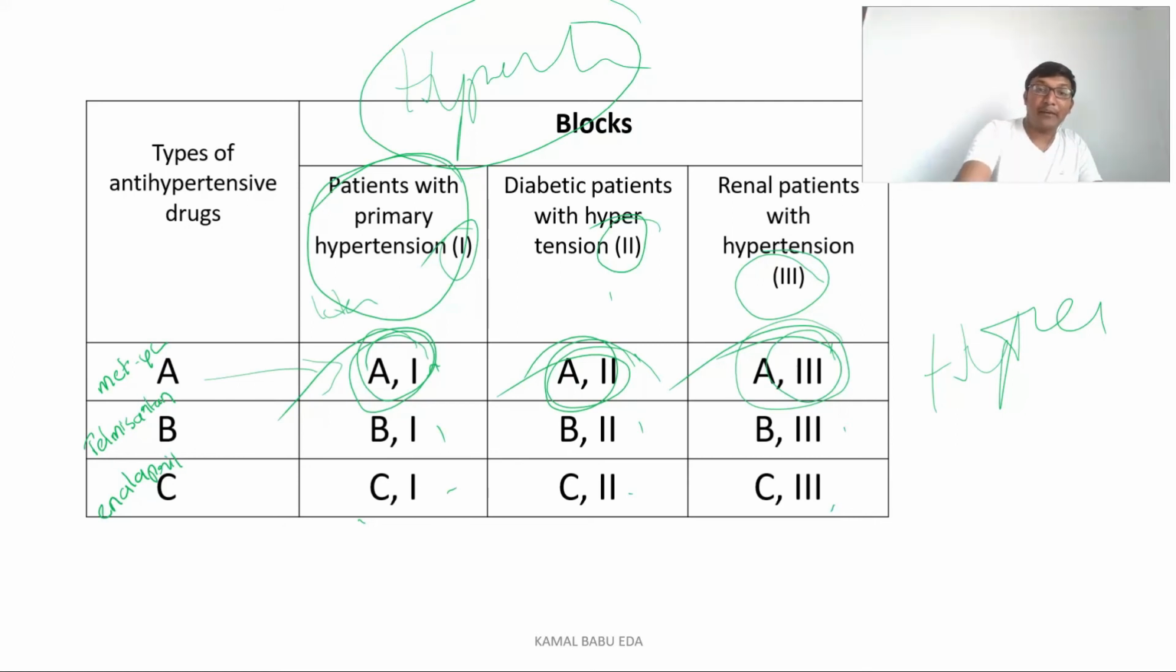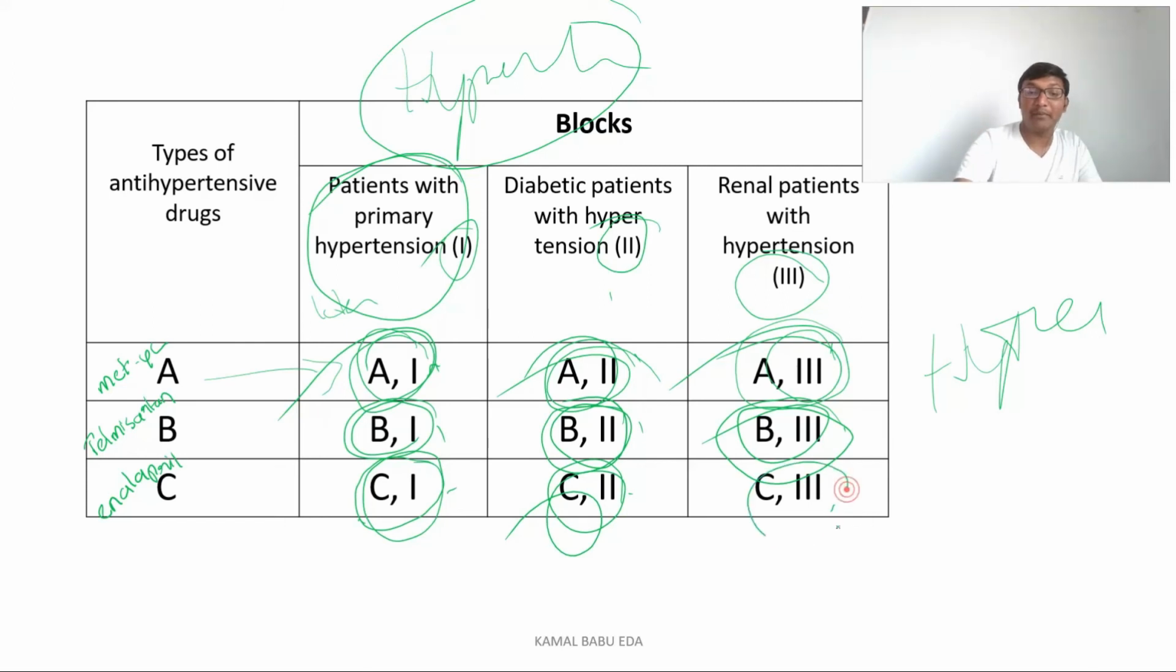So here the primary hypertensive patients are denoted with the number 1. So B1 means the primary hypertensives who are receiving the telmisartan, and the diabetic hypertensive patients who are receiving the telmisartan will be B2, and the renal hypertensive patients who are receiving the telmisartan will be B3, and the same thing will be followed by Enalapril. So here the primary hypertensive patients who are receiving the Enalapril will be C1, the diabetic hypertensives who are receiving the Enalapril will be C2, and the renal hypertensive patients who are receiving the Enalapril will be C3.